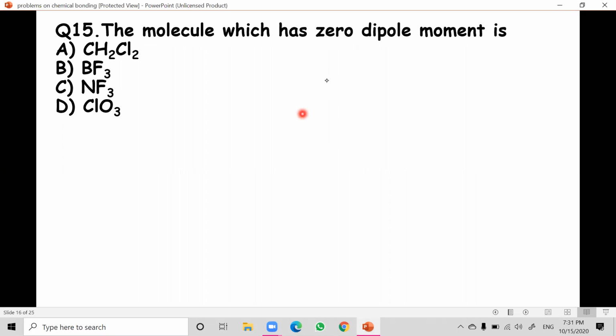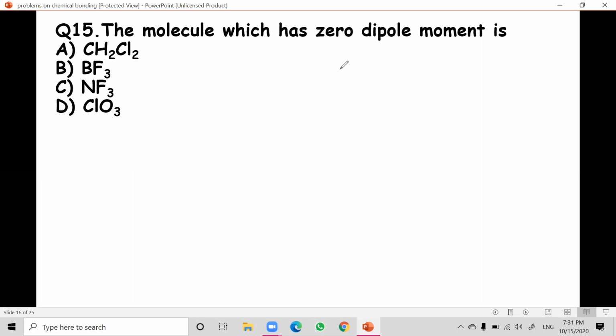Next, the molecule which has zero dipole moment. Again, this question has come: zero dipole moment. The molecule which has zero dipole moment. Again, you can see the type of molecule which has zero dipole moment. We have only two rules. One is the sum of two vectors.